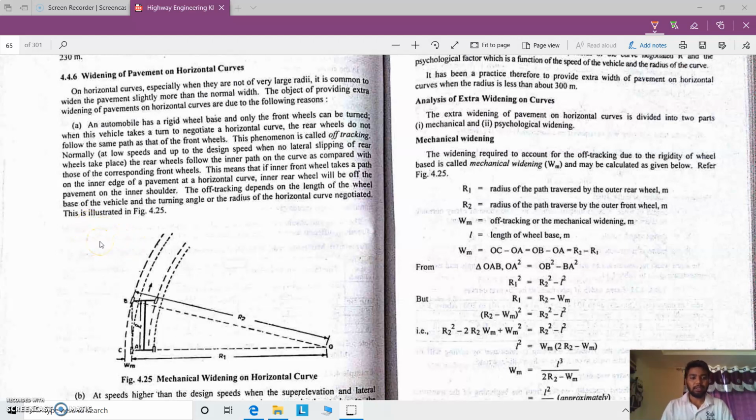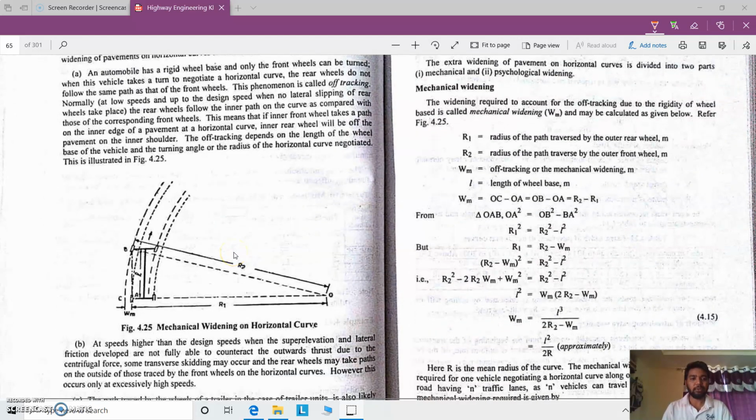Here it is necessary to provide an extra widening of the pavement on horizontal curves because some vehicles will slightly skid or slip from the center outward in the direction of their movement. So it is common to widen the pavement slightly more than the normal width of the pavement. There are several reasons for requiring the extra widening, and those reasons are considered based on the situation, right?